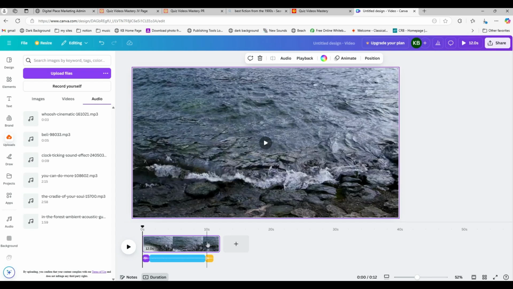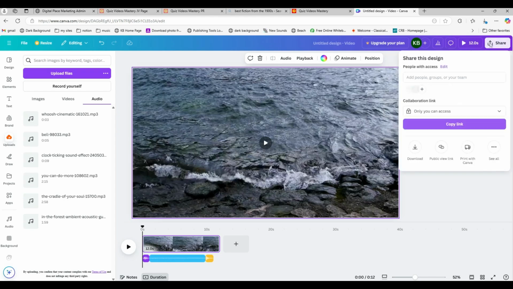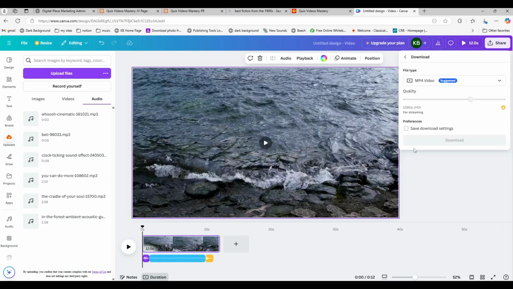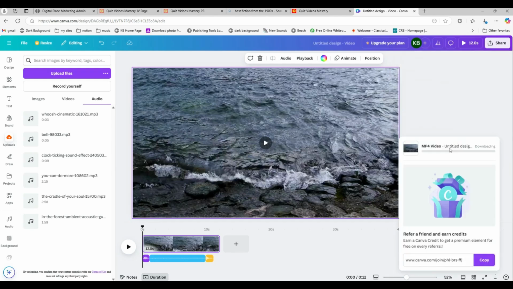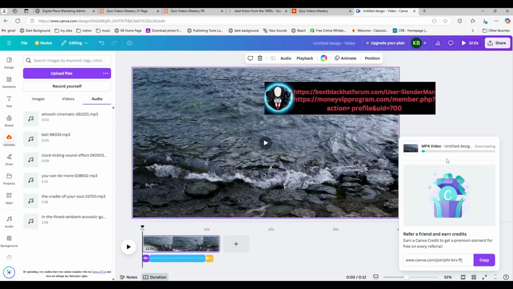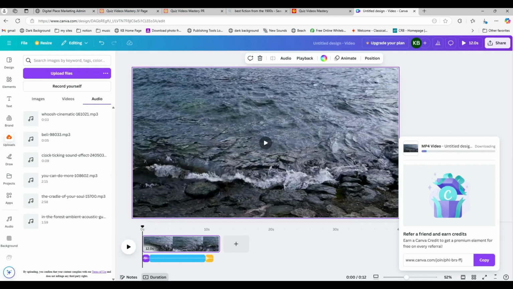So when I duplicate the page, it already has the sounds built in. Bit confusing, but let's go with it, and you'll see how I am using this in the next video. So I'm going to download this. I'm going to go to Share and download this right onto my computer. It is an MP4. Make sure that it is a video. So I'm just going to hit download and save it on my computer. I'll stop the video that you're watching here because it can take a minute or two to download.